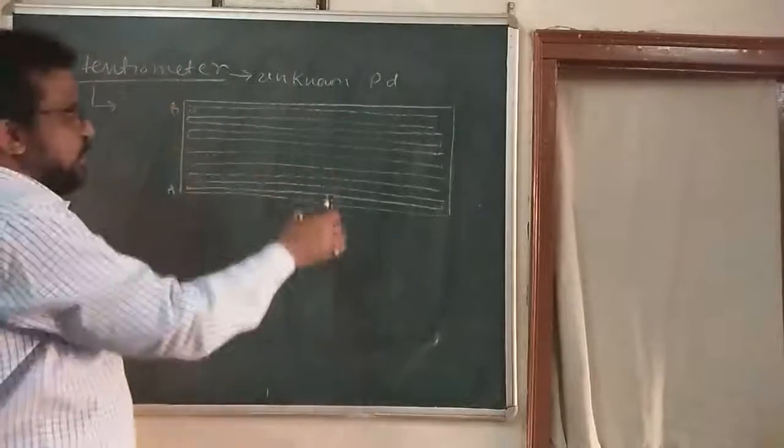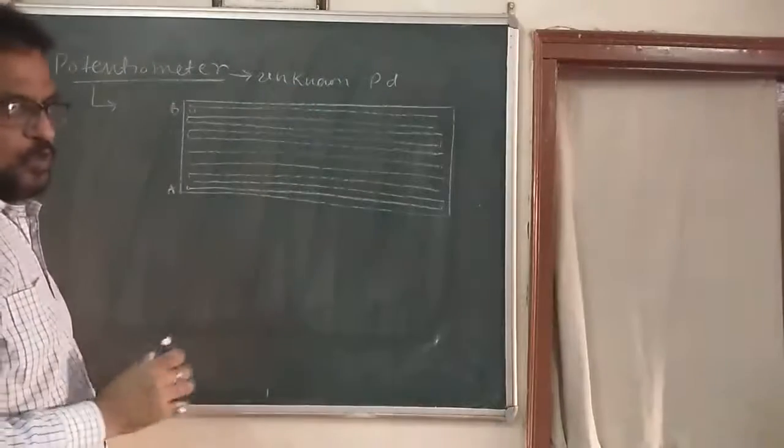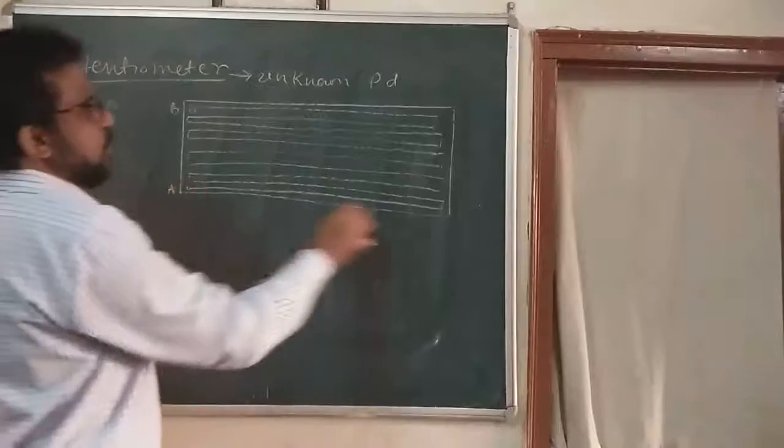This 10-meter wire is arranged in such a manner on a 1 meter scale from here to here.